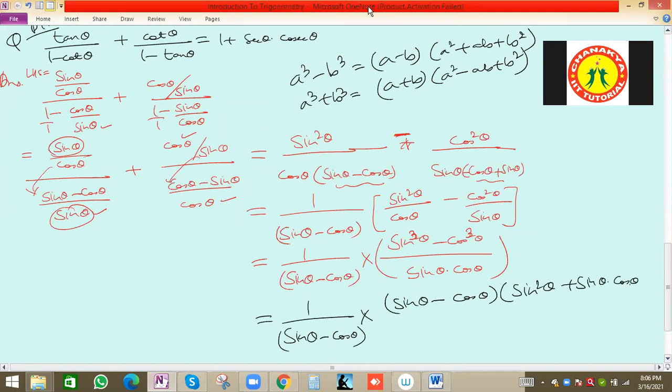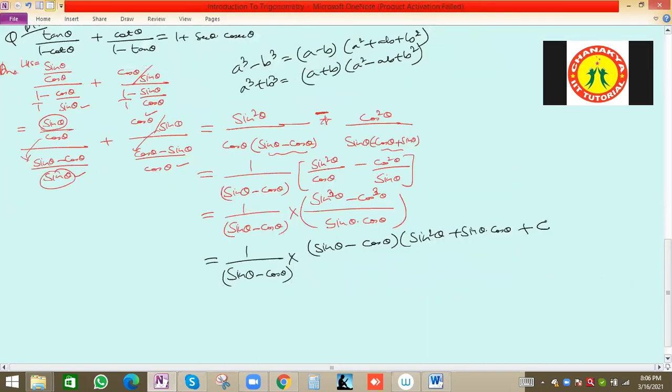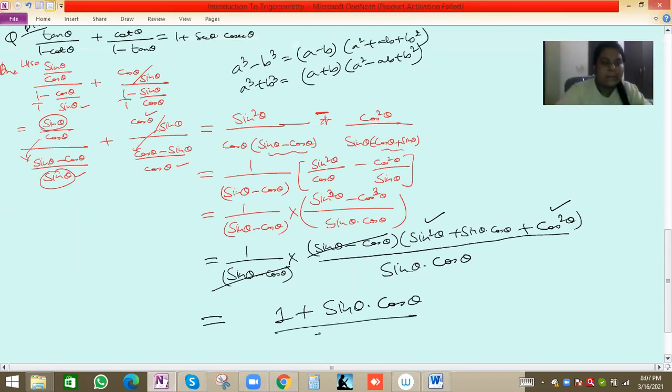So A minus B is sin theta minus cos theta, A square plus AB means sin theta into cos theta, and then plus cos square theta, plus B square, divided by sin theta into cos theta. This term will cancel out, and now we'll use the identity, sin square theta plus cos square theta will be 1, plus sin theta into cos theta, right, sin theta into cos theta.